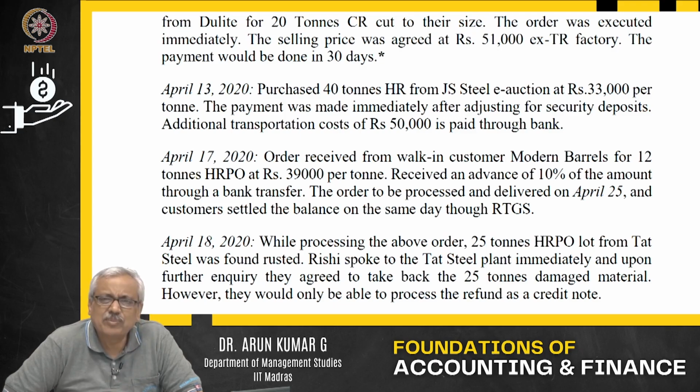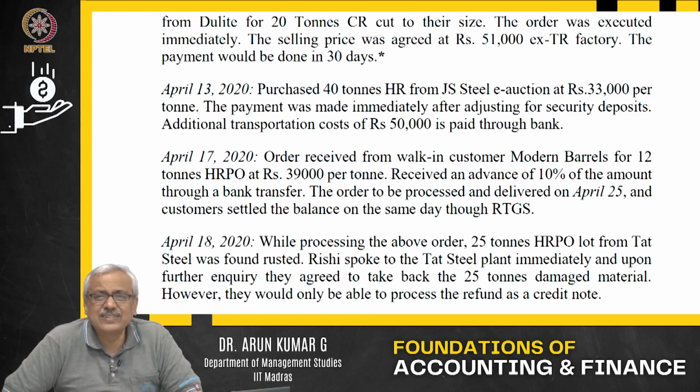As of today, what has happened? You have received an order, it's a contract, but you have received an amount equal to 10% of the value of the order. What is the value of the order? 12 tons into 39,000 per ton. That becomes the value of the order. On that amount, I have received 10% as an advance.